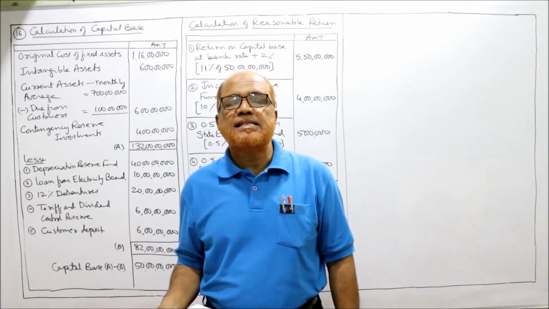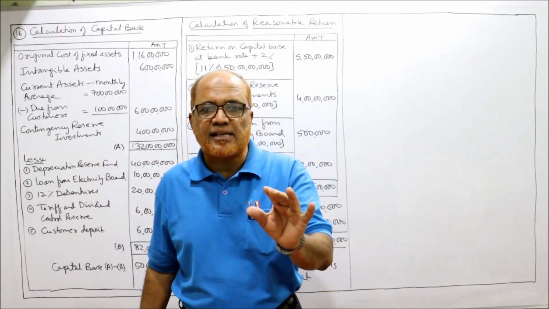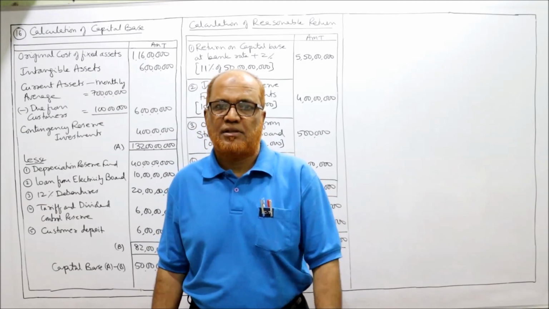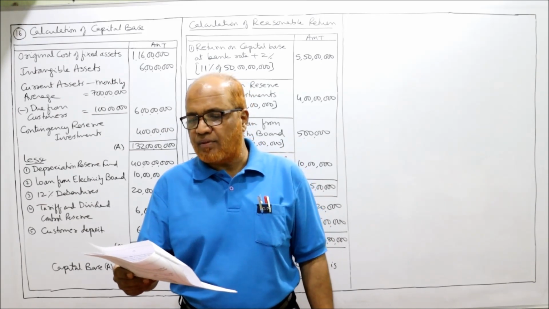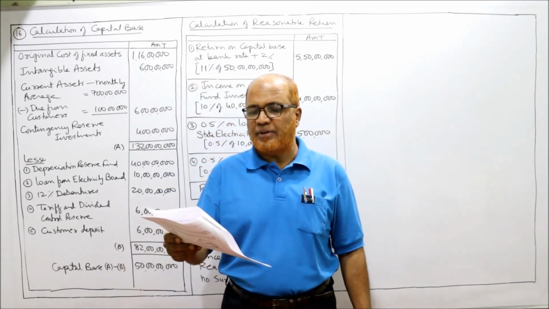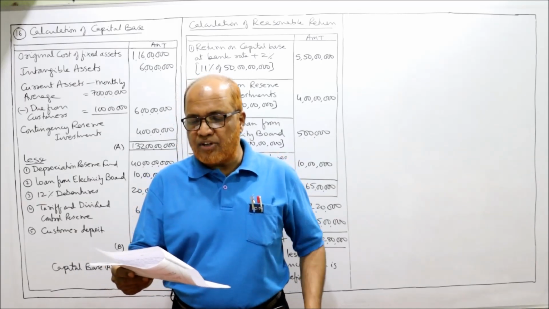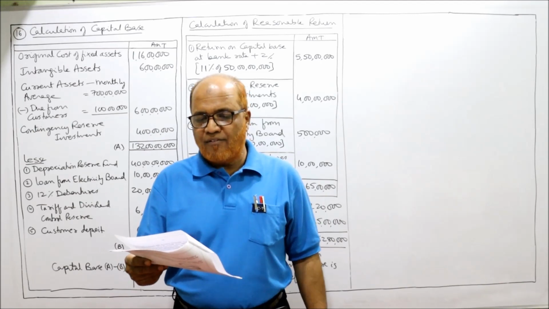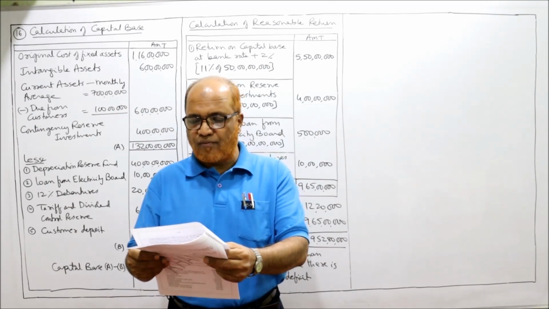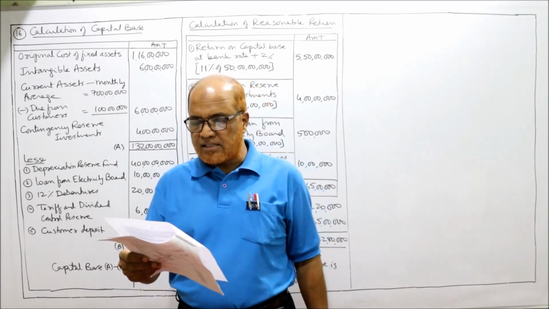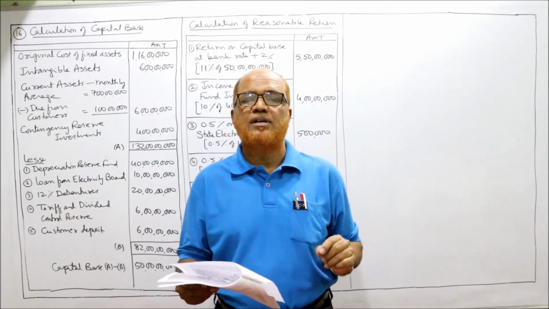Now we'll start the 16th problem, and this 16th problem is the last problem on calculating the surplus and disposal of surplus. So, see the problem carefully. The following information is extracted from the accounting records of ECI Electricity Supply Limited for the financial year ending 31st March 2010. Share capital 6 crore, fixed assets 116 crore, accumulated depreciation 40 crore. You are required to determine capital base, reasonable return and disposal of surplus.